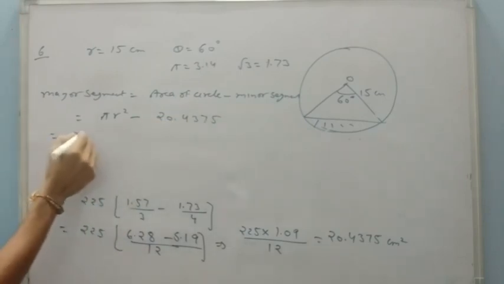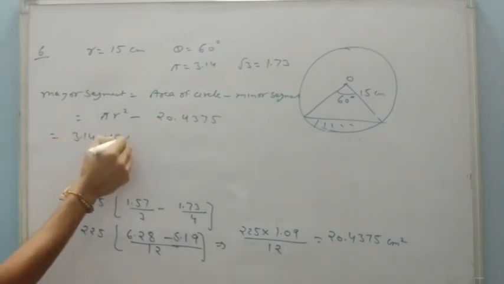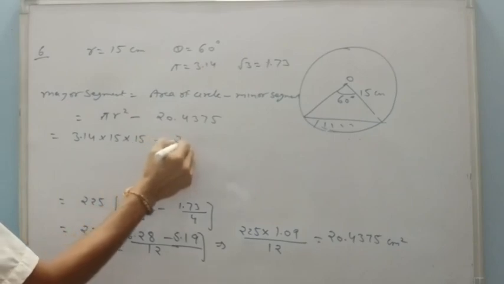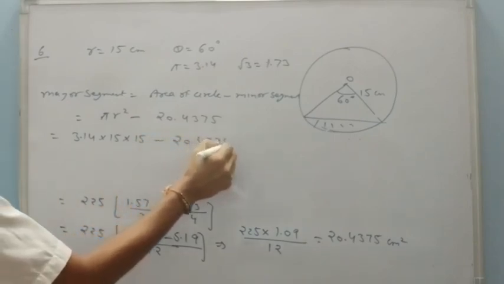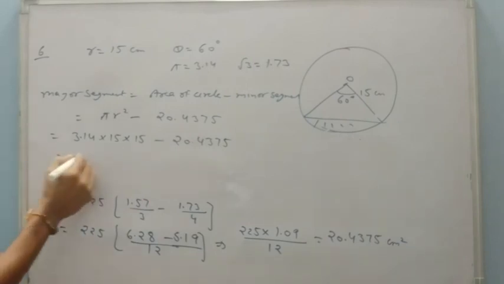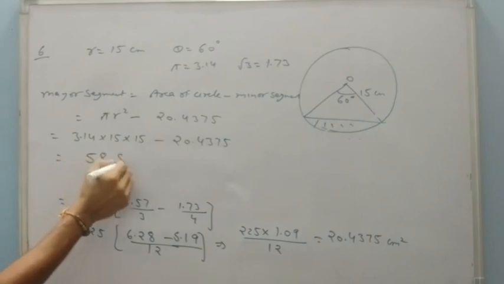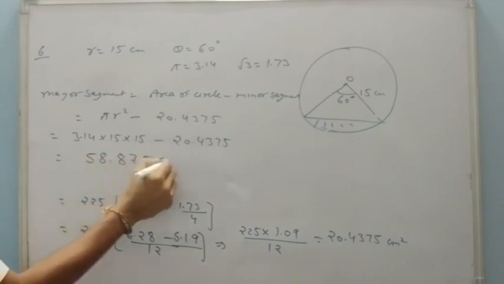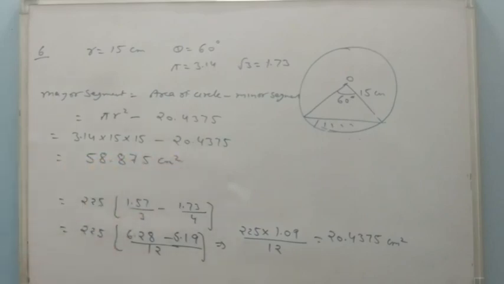So 3.14, 15 into 15 minus 20.4375, and then by solving it I will get 658.875 centimeter square. You know how to multiply and then minus. There is no need to waste the time.